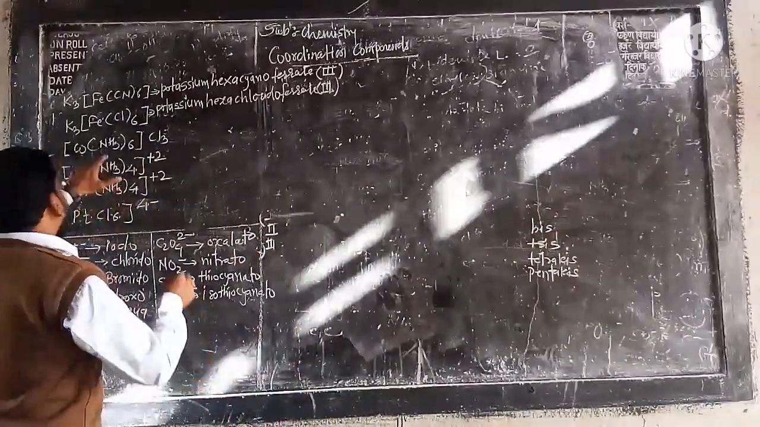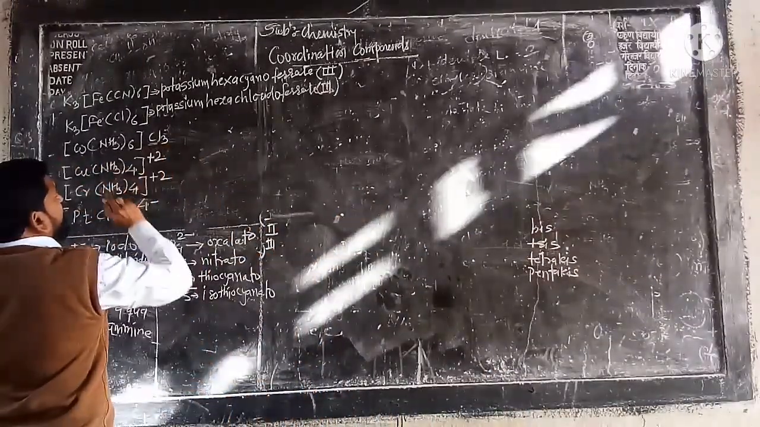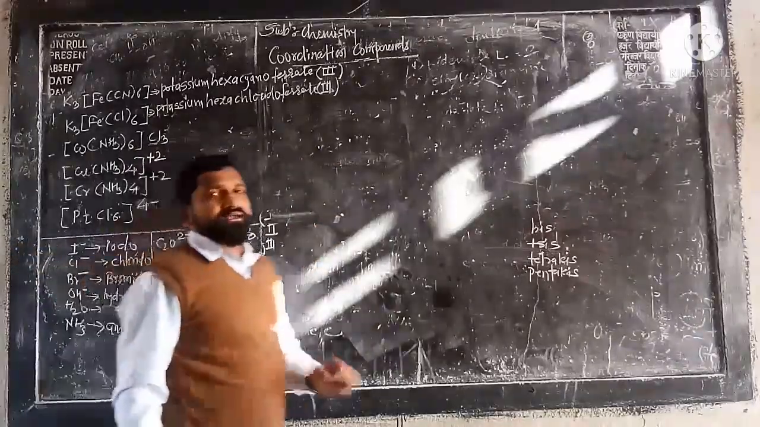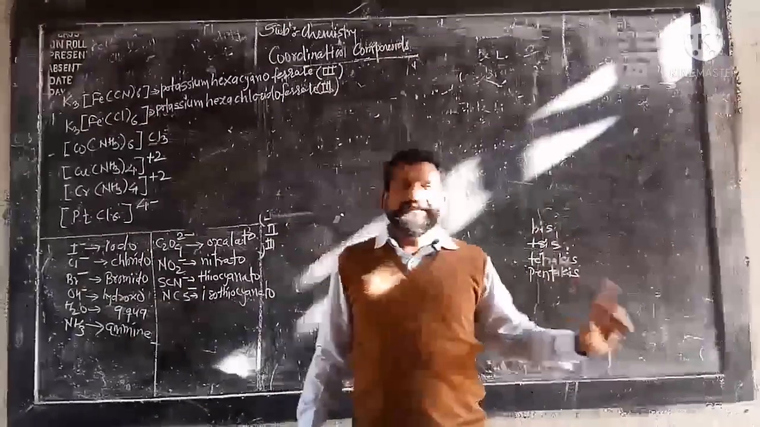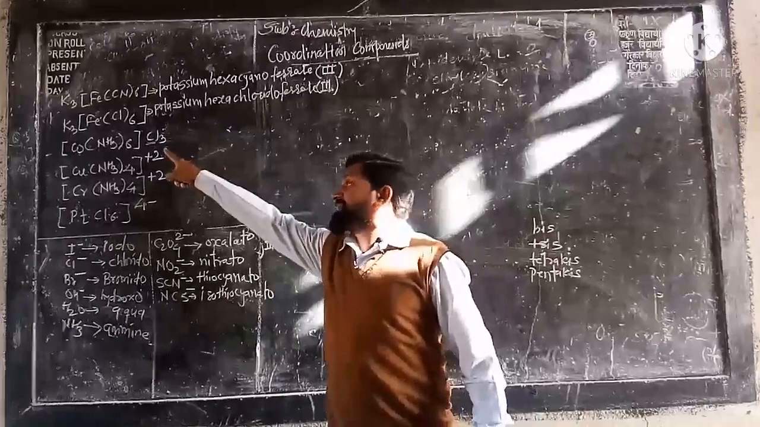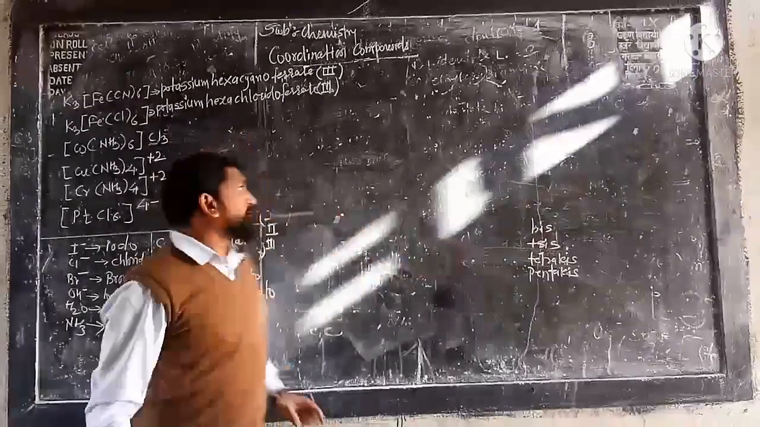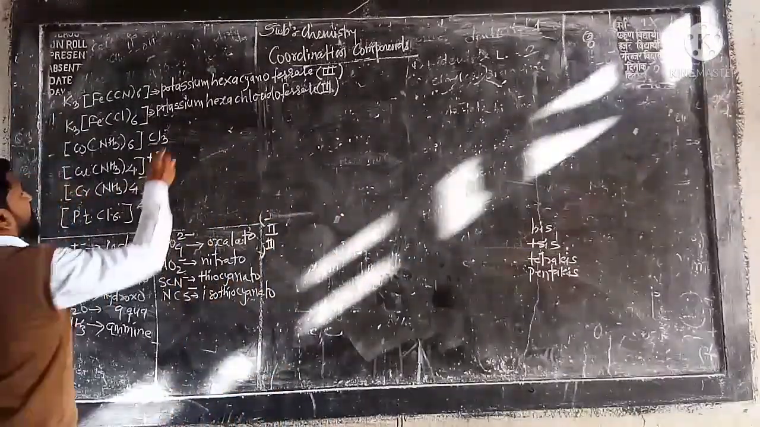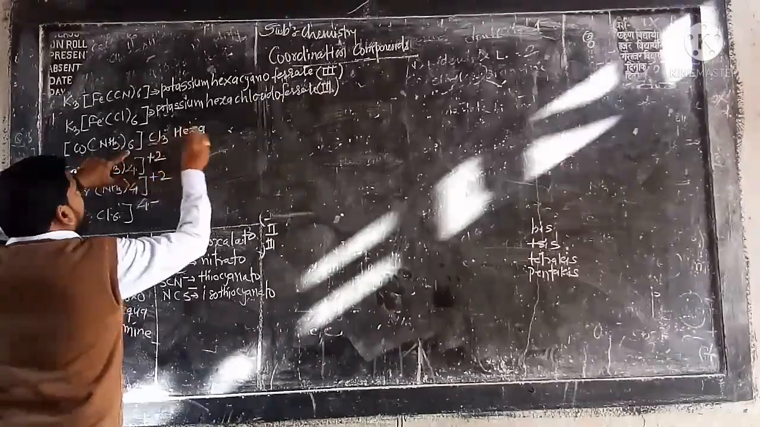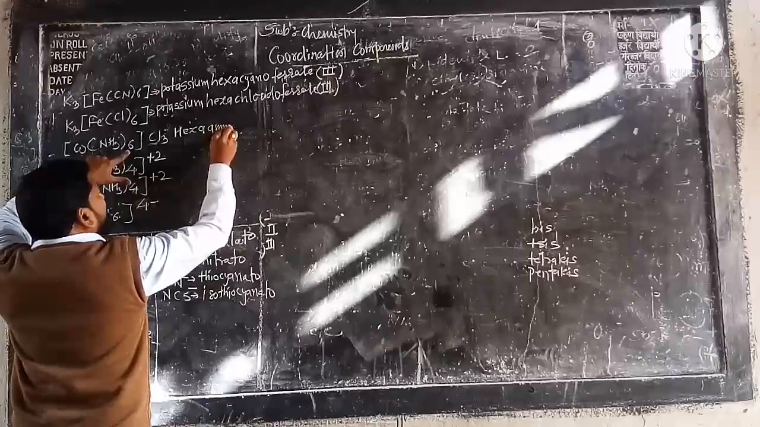Okay, after that, see here. Now here the counter ion is available, but at the right hand side. Already I told you, if the counter ion is the part of positive charge, it is at the left hand side. If negative, then it is at the right hand side. So what to do here? Start from here. Hexa. We are starting from the ligand. Hexaamine. Exactly.